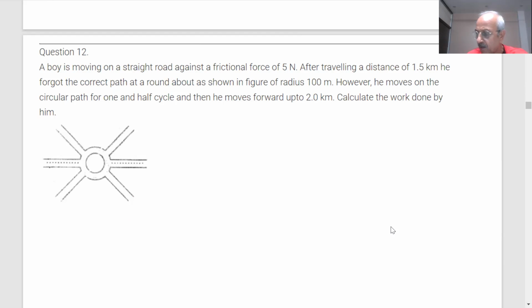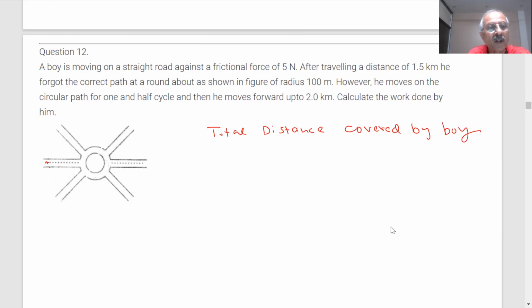You have to think about the question, then calculate it, then answer the question. The boy is moving on a straight road. So first you find out the total distance covered by the boy, students.